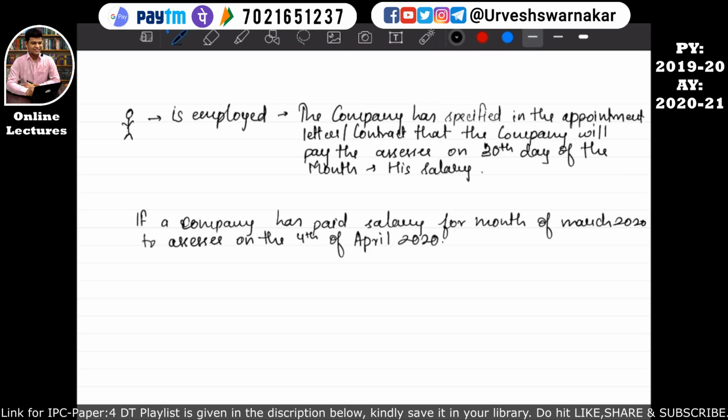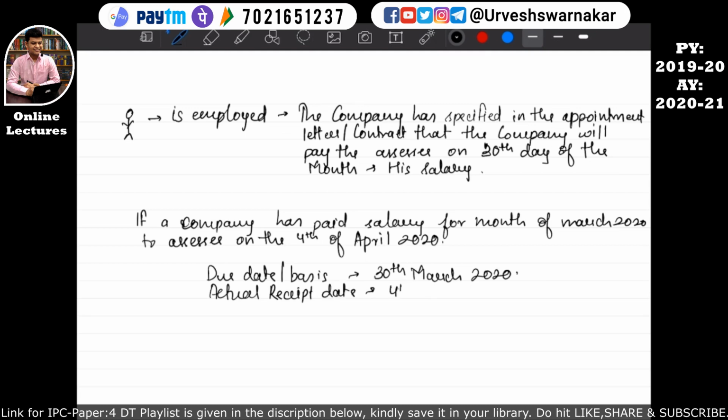So the due date, or we can say the due basis date, is 30th March. That means by 30th March the salary should have been received by the employee. The actual receipt date is 4th April 2020.